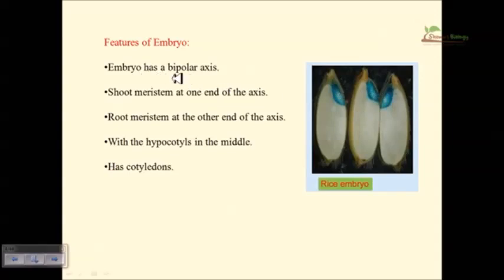Now you can find here that it is bipolar, so these two poles are different, and it has a shoot meristem at one end and a root meristem at the other end. As you can see in this picture, this end is the shoot meristem and this is the root meristem of the rice. It also has the hypocotyl in the middle.